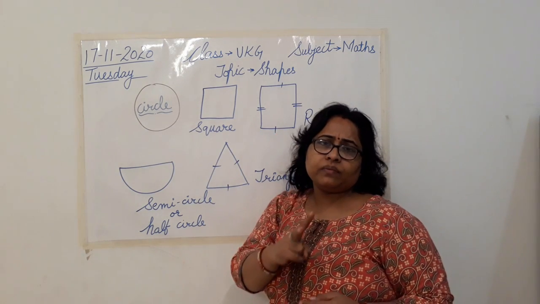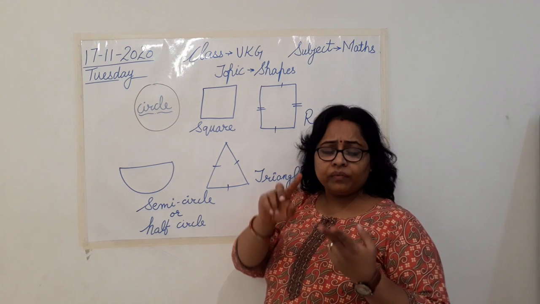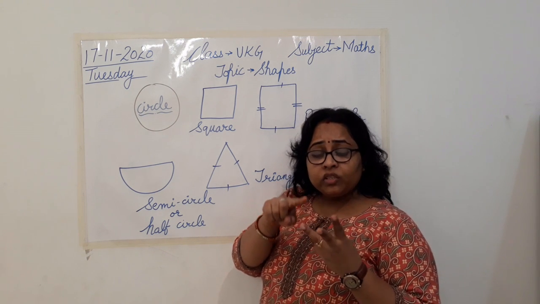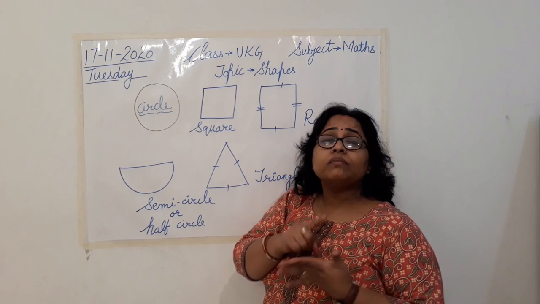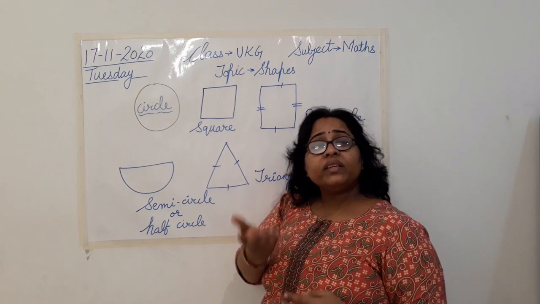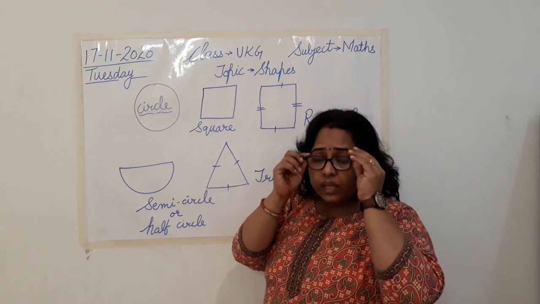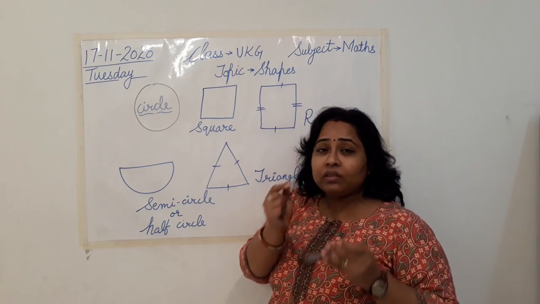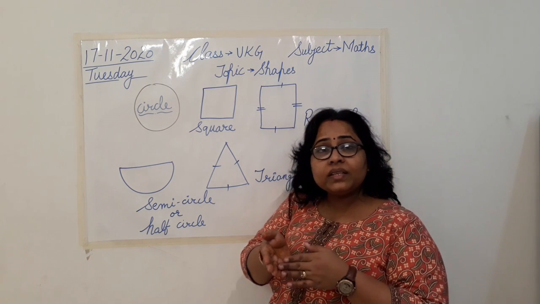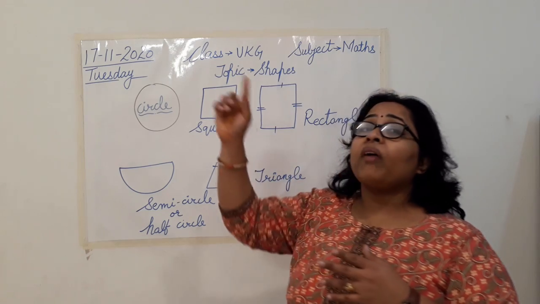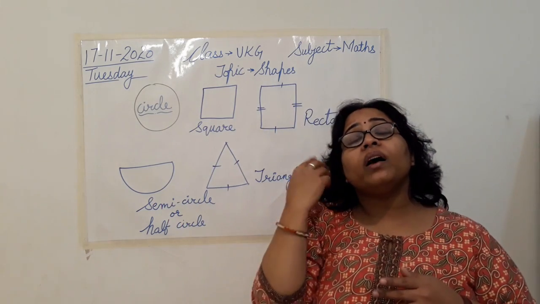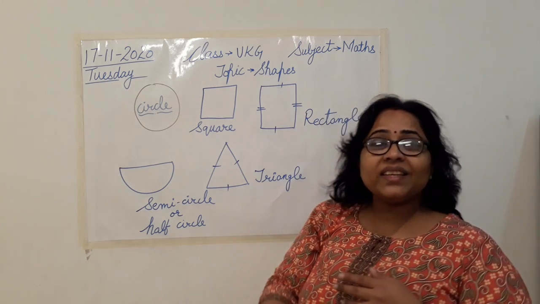Any two examples? Yes, we have sun, moon, chapati, roti, smileys, then the wristwatch. All these are circle in shape. Eyeballs, ये देखिए eyes के अंदर जो black eyeballs है, so they are also circle in shape, isn't it? Then when a fan is moving, जब moving fan, वो कैसा दिखता है आपको? Again circle in shape, isn't it?